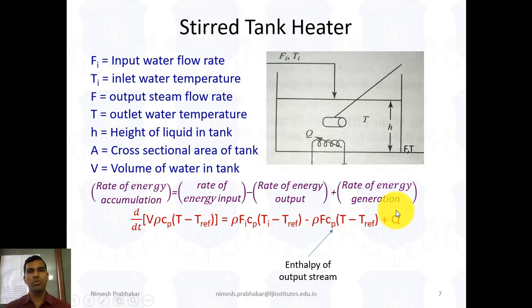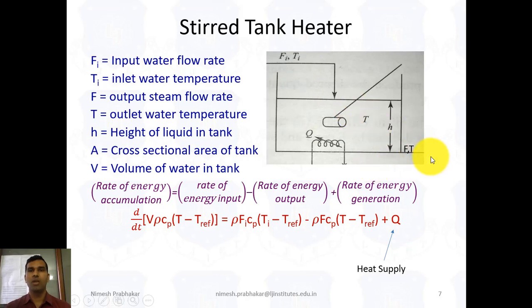And Q is the heat we supply. To increase the temperature of this liquid, we give the heat supply Q. So here Fi and Ti are the inlet, and F and T are the outlet.